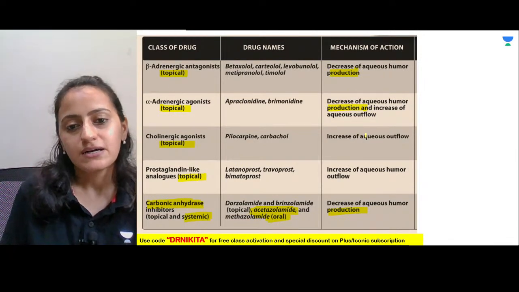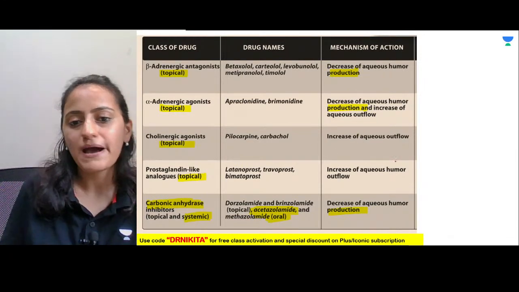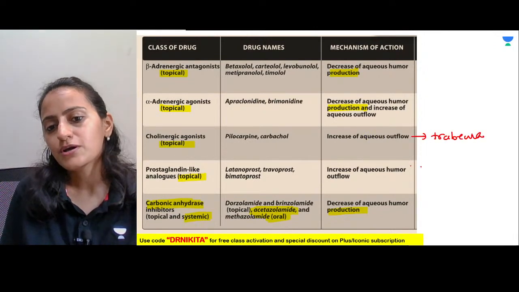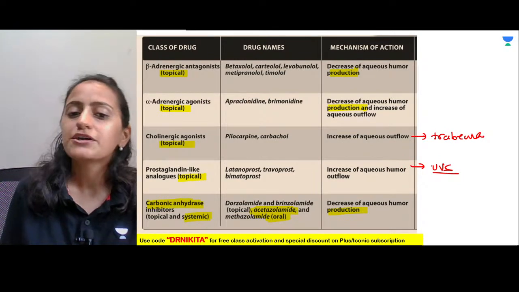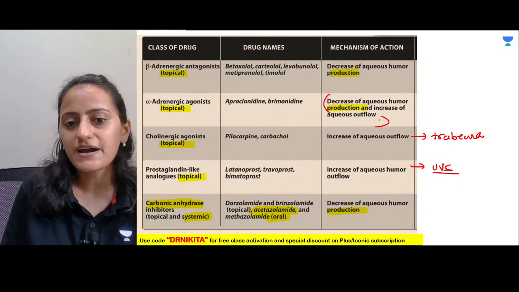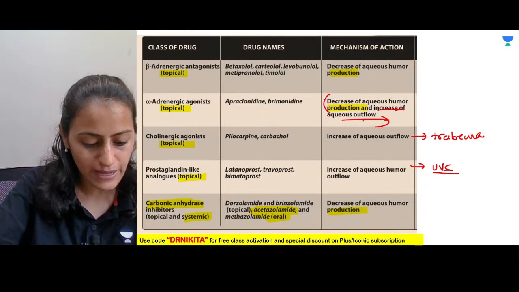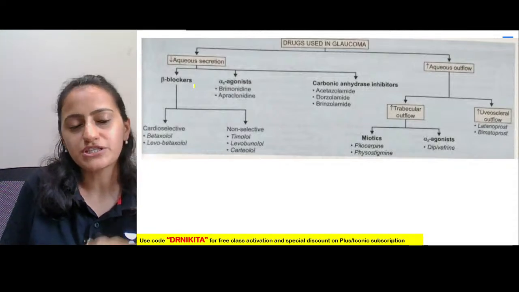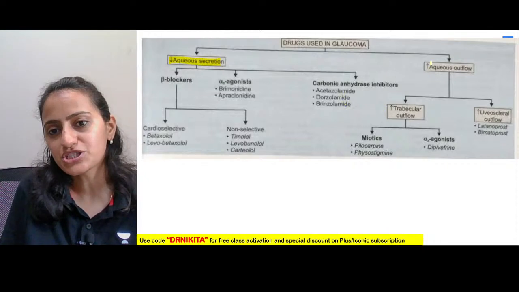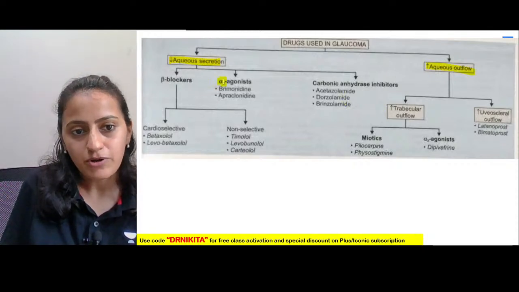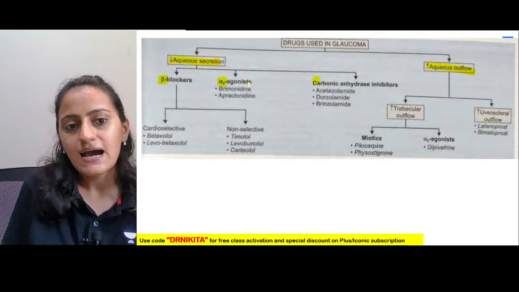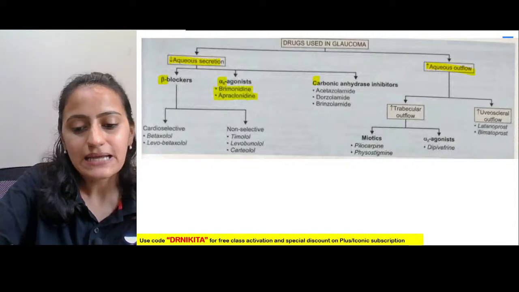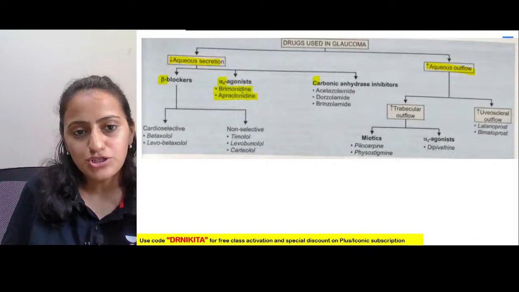ABC. Okay. Aqueous outflow, pilocarpine, myotics. This increases the trabecular outflow. Prostaglandin increases the uveoscleral outflow. Alpha agonist acts on both outflow and production. Okay. So coming to another revision, drugs used in glaucoma, decreasing the production, increasing the outflow. Production is A, B, C. Alpha agonist, brimonidine, apraclonidine. Right, we'll see in ANS pharmacology also today.